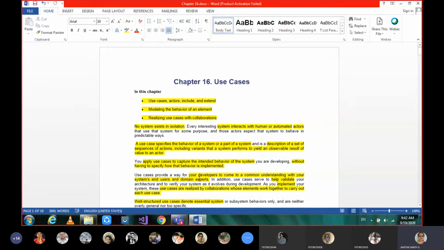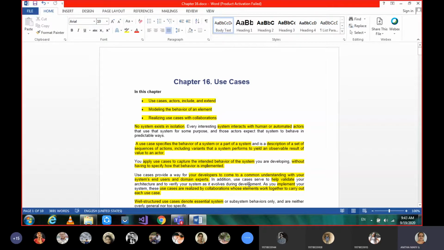And these use cases will help the developers come to a common understanding. What common understanding? Who will be the end users? Who will be the domain experts? Who will be using this use case? So all such things can be traced out. And not only tracing, they can also validate how the architecture and the system are involved during the